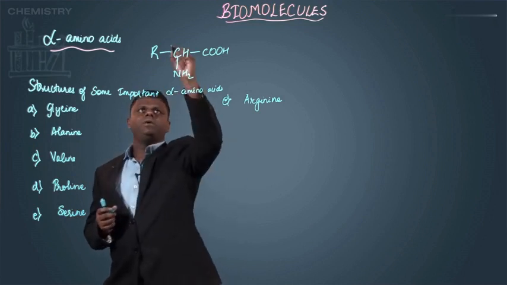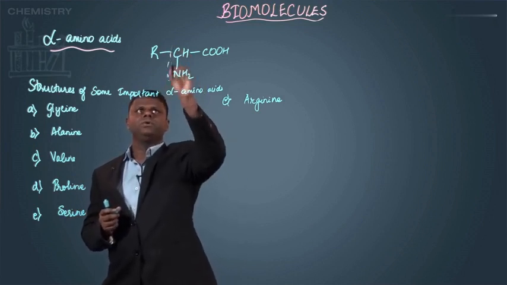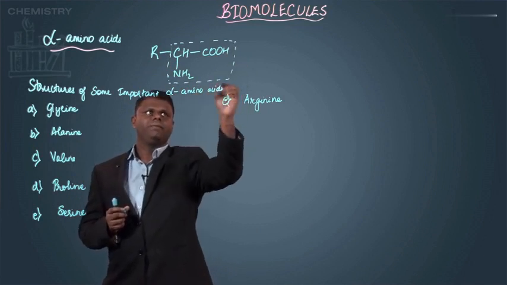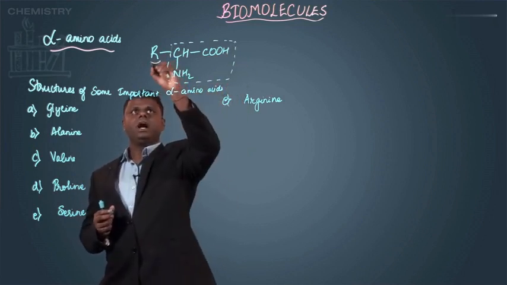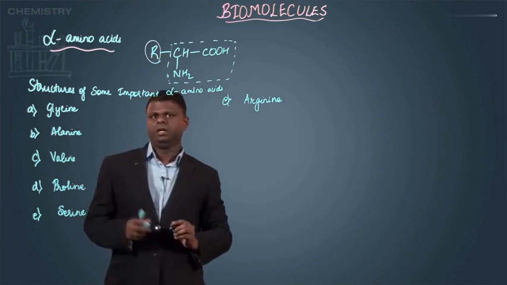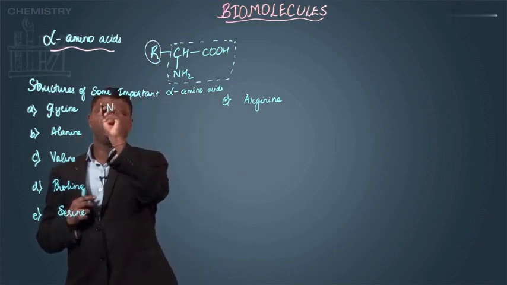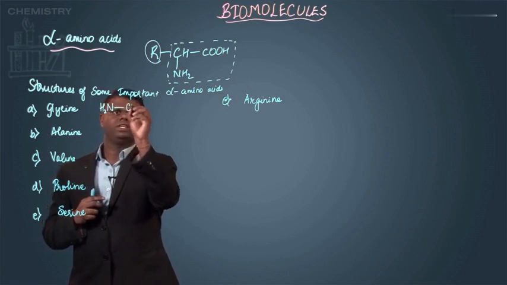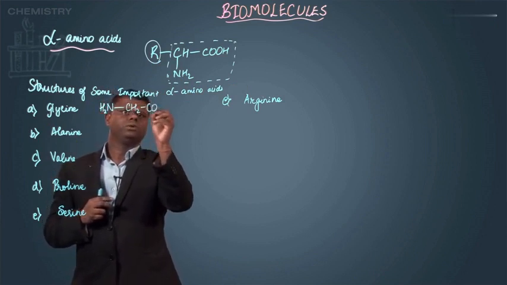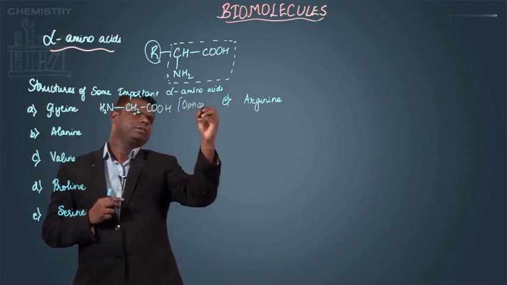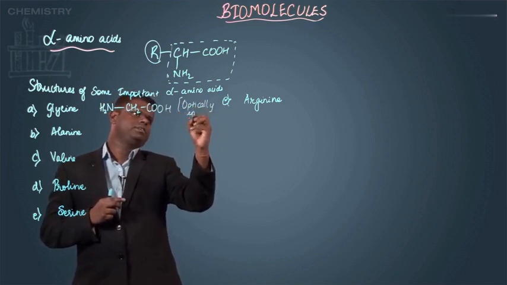Now all alpha amino acids except a few, like the two which I have already discussed, contain amines, right? So this R group is going to be different in most cases. So glycine: this is NH2, you have CH2, COOH. Now this is optically inactive.